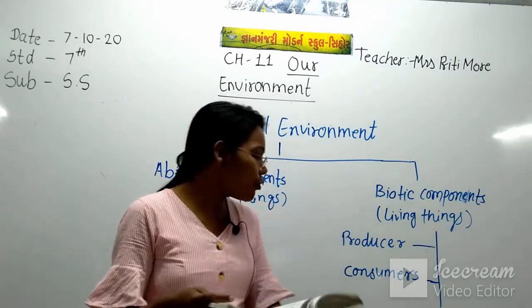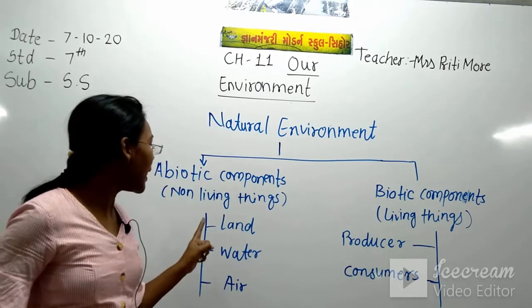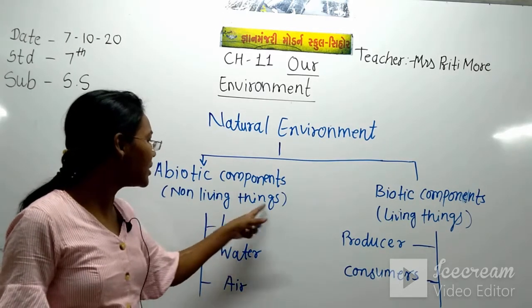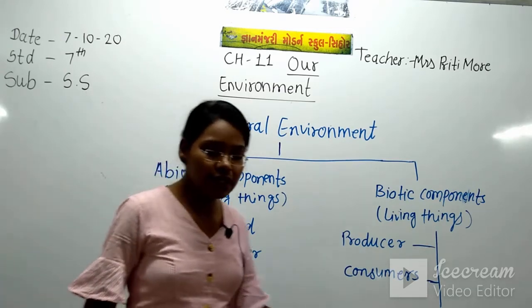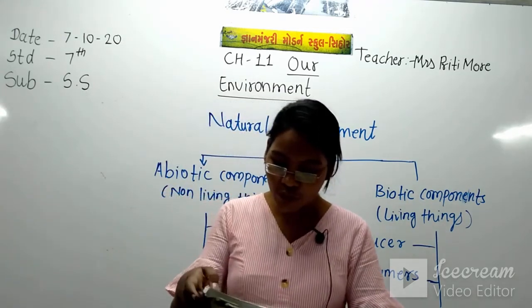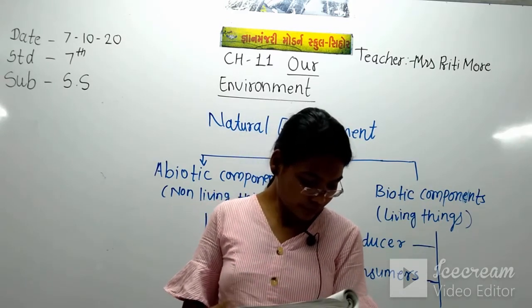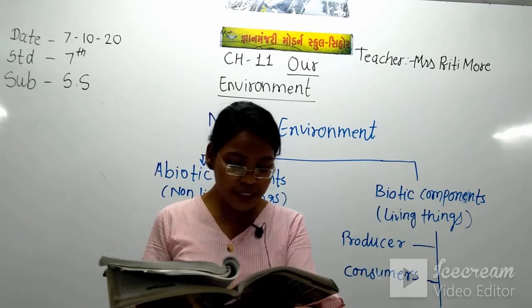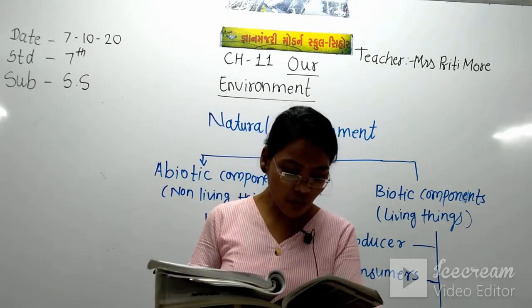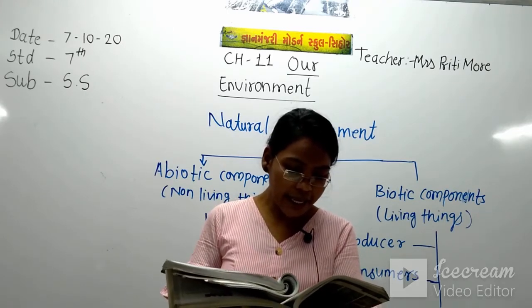So let's see what comes in the abiotic component, the non-living things. First we'll see the land, what comes in the land. Land or the lithosphere is the solid crust on which human beings, animals and plants exist.